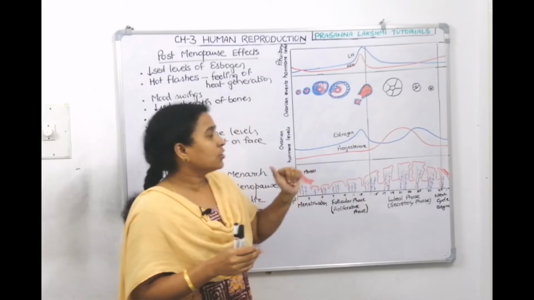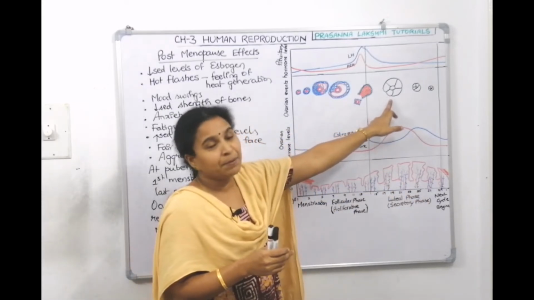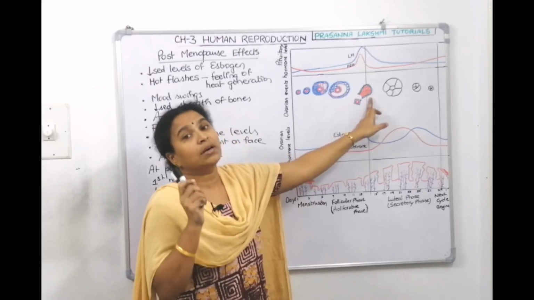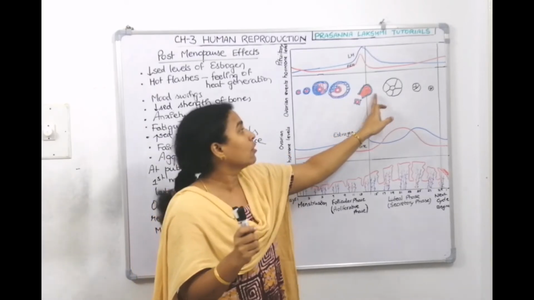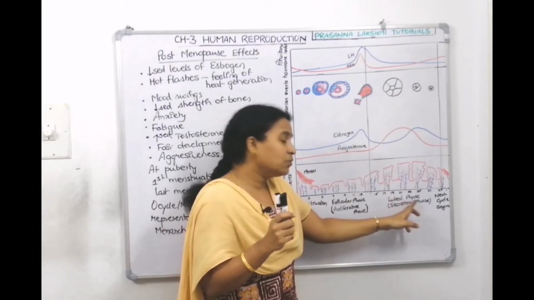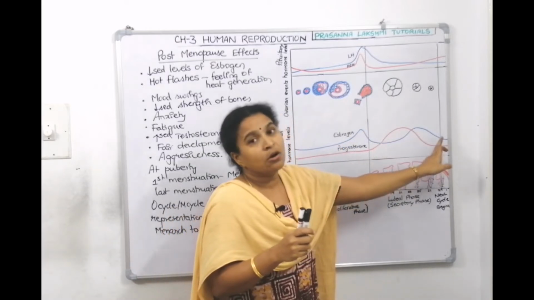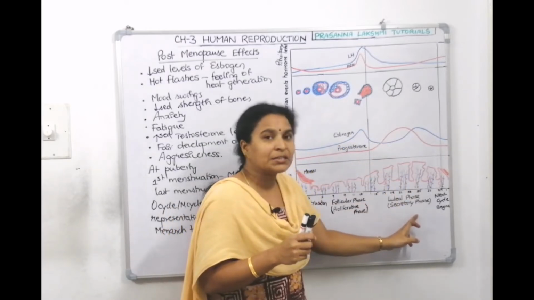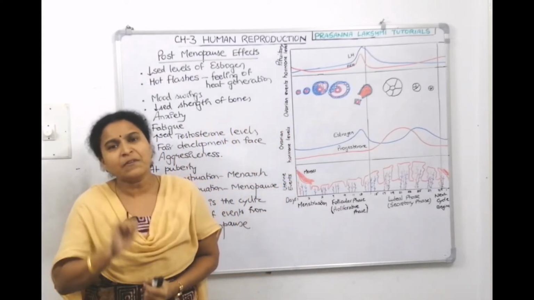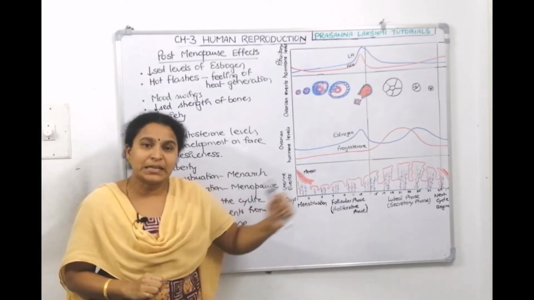Then after ovulation comes the luteal phase. The corpus luteum gets developed. The degenerated Graafian follicle turns into a temporary endocrine tissue called the corpus luteum. Since the corpus luteum is formed, it's called the luteal phase. This corpus luteum starts secreting progesterone hormone, so it's also called the secretory phase. So these are the events. There are 3 phases in the menstrual cycle: the menstrual phase, the follicular phase, and the secretory phase.